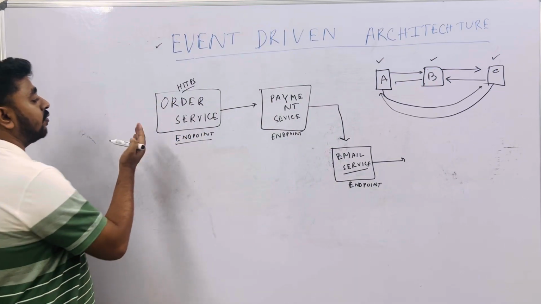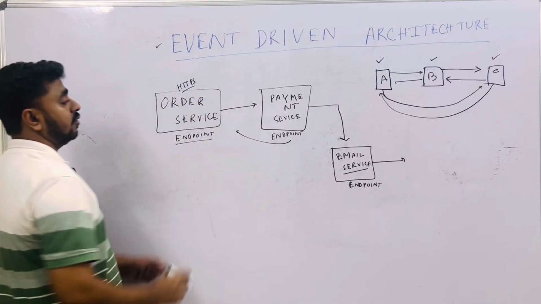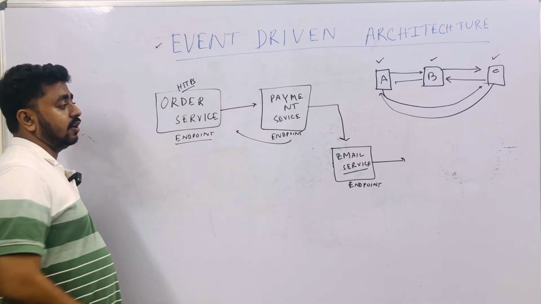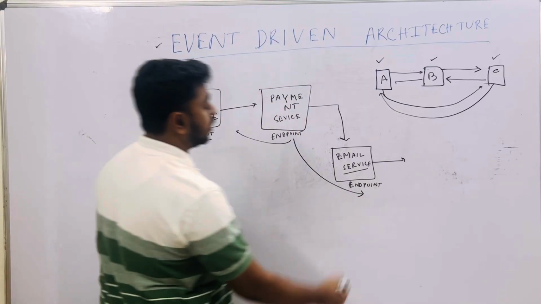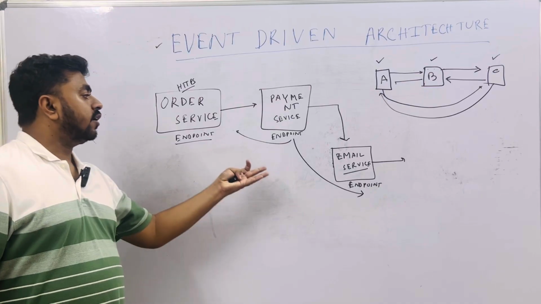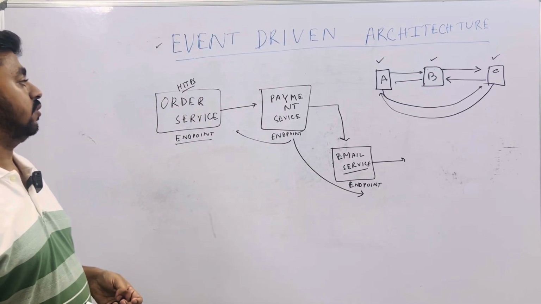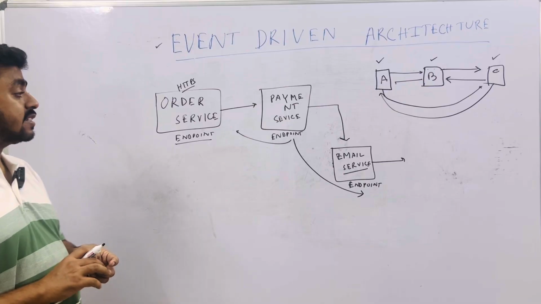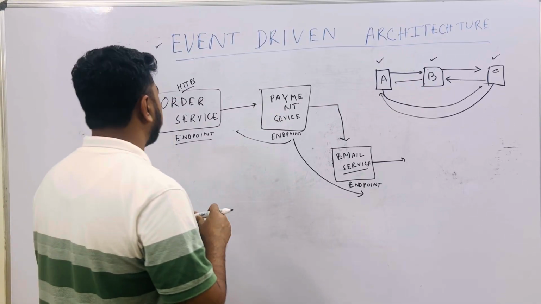After the order happens, the order service can directly call the endpoint and start the payment. After payment is done, the payment service can directly call the endpoint of the email service. So, this way no event is coming, right, we are directly using the endpoint to call. But in this case, what will happen? Just think about it. What can happen?